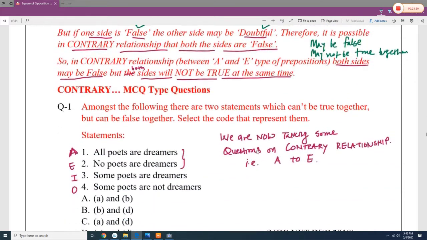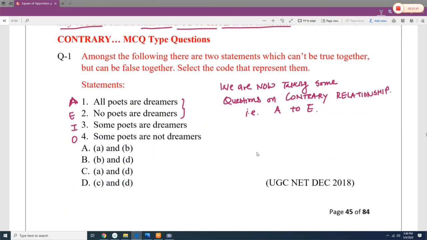Now, keeping this idea in mind, there are certain questions that we are going to solve. Among the following, there are two statements which cannot be true together. Listen, here it is a hint: when it is written "cannot be true together," you have to understand it is a contrary relationship, and a contrary relationship is between A and E. Clear? But they can be false together. A is false and E is also false, it is possible.